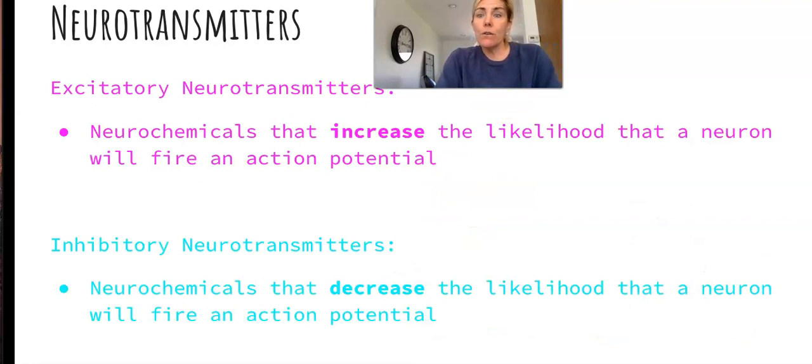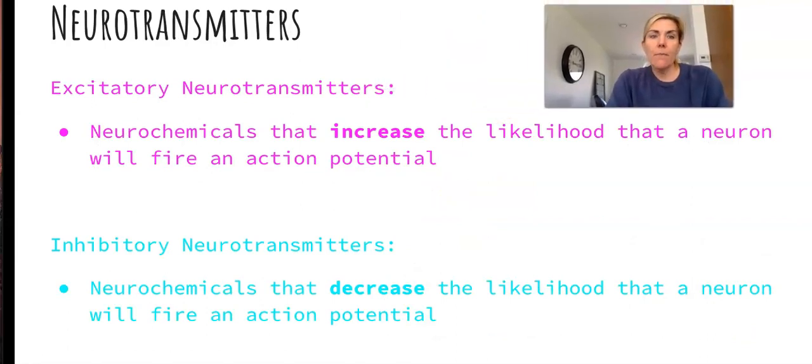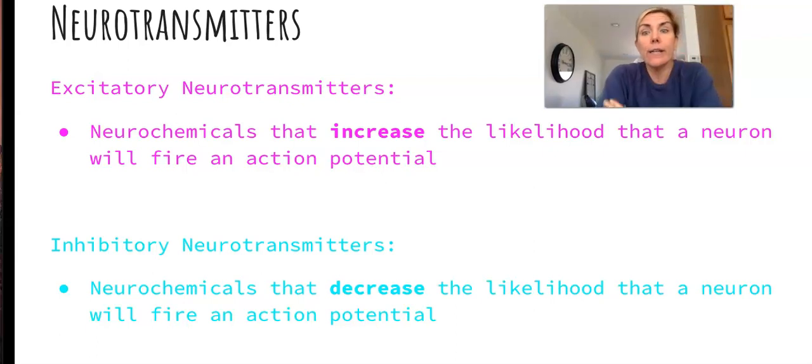Okay, so we're going to move into neurotransmitters, okay? And remember, our body has these natural neurotransmitters, and then drugs sometimes mimic or act like neurotransmitters as well. So we have these excitatory neurotransmitters. Those are neurochemicals that increase the likelihood that a neuron will fire an action potential. And then there's the inhibitory neurotransmitters, and those neurochemicals decrease the likelihood that a neuron will fire an action potential.